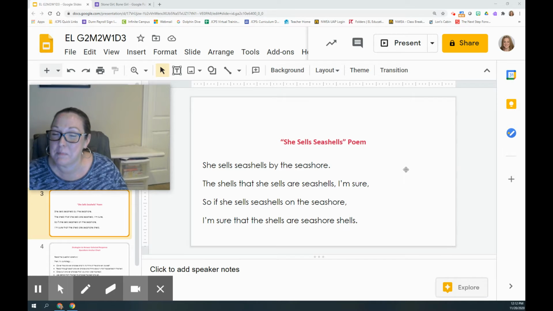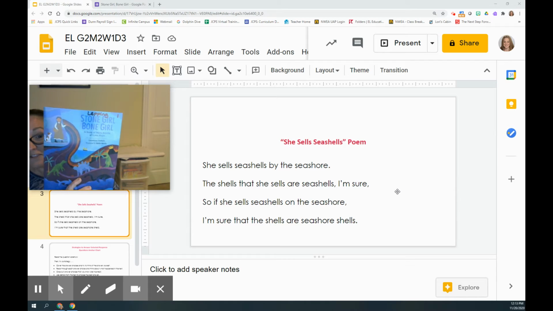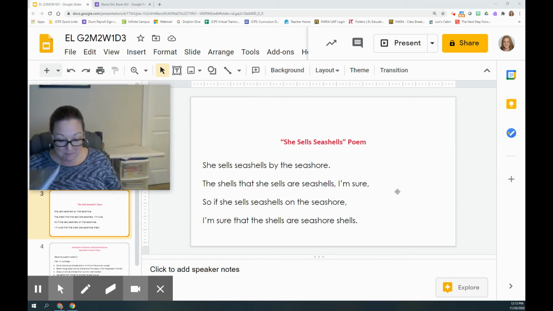But let's get back to this poem now. What was this poem about? Well, it's about a girl selling seashells by the seashore, and the shells are seashore shells. Well, this poem was actually written about a real person. This poem is written about Mary Anning. Yeah, from our book Stone Girl, Bone Girl, the story of Mary Anning of Lyme Regis that we read yesterday.